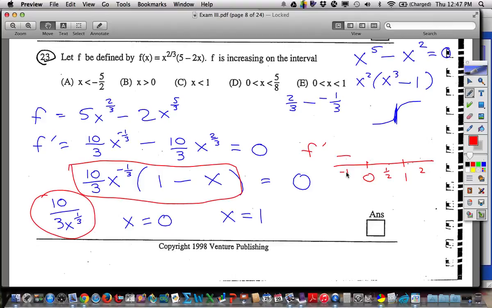Okay, let's put in a 1/2. You put a 1/2 in the cube root, that's going to be positive. 1 minus a half, that's positive, so both positive. And then we put in a 2. The cube root of a positive 2 is still positive. 1 take away 2 is a negative. Positive times negative is negative. So there we go. It asks, where is f increasing? Between 0 and 1. Okay?